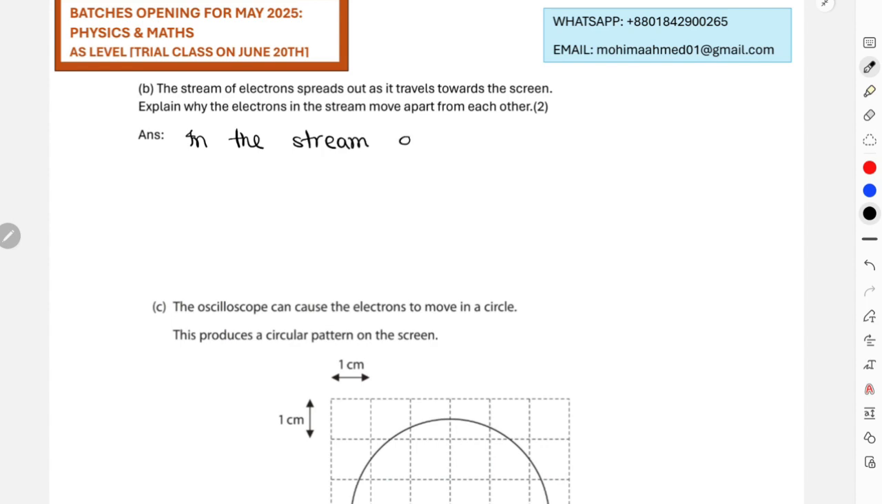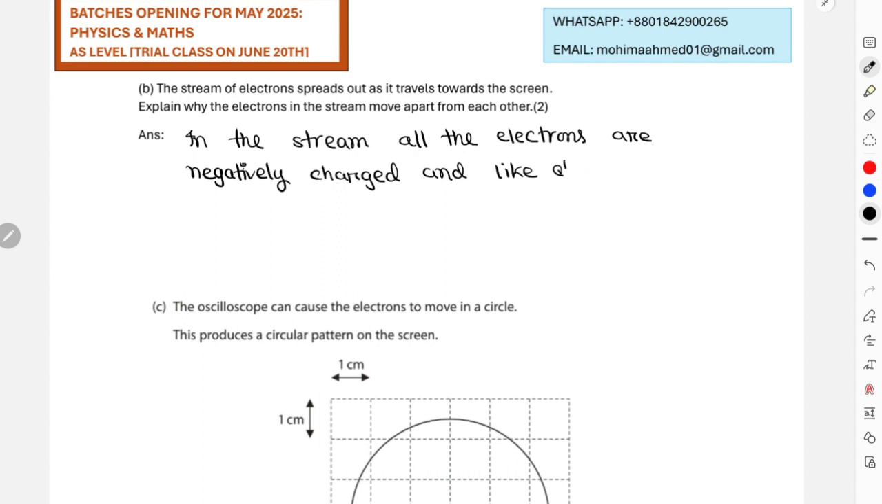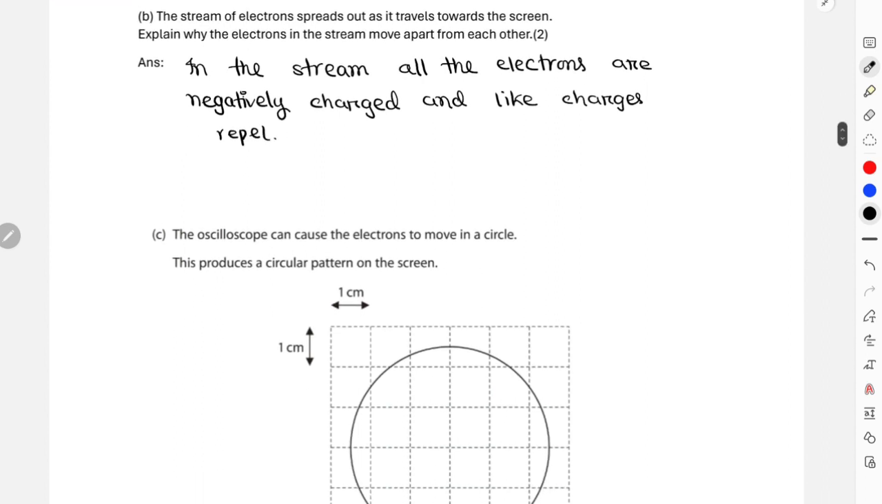In the stream, all the electrons are negatively charged and like charges repel. Okay, this is the answer for part B.